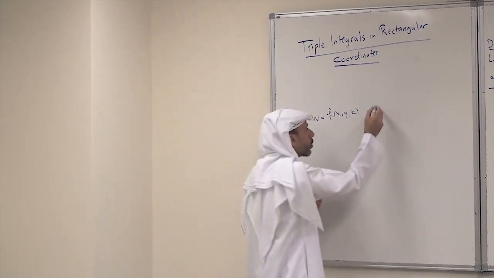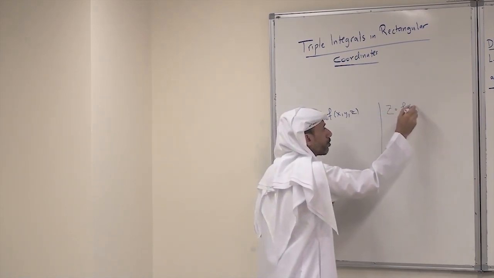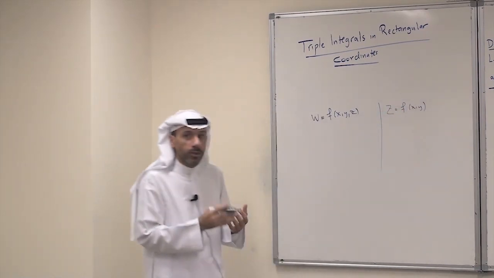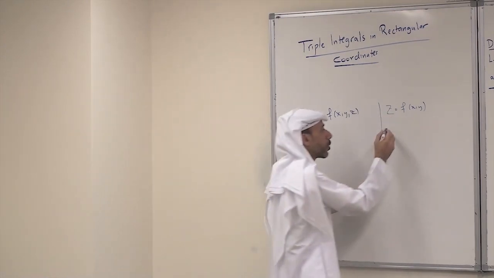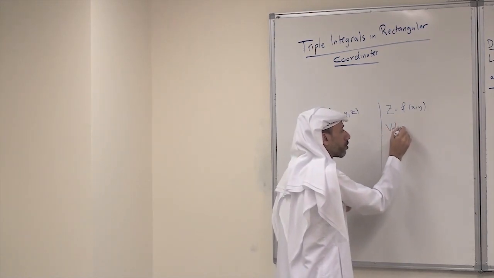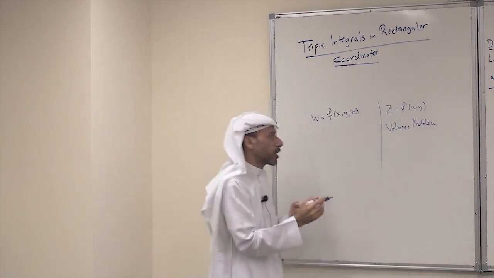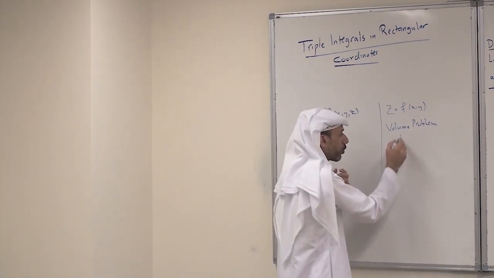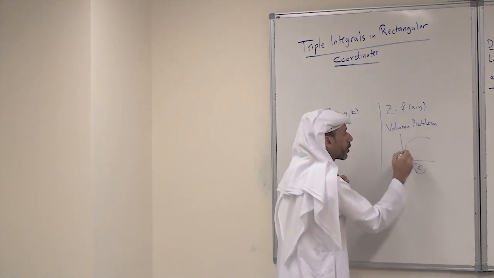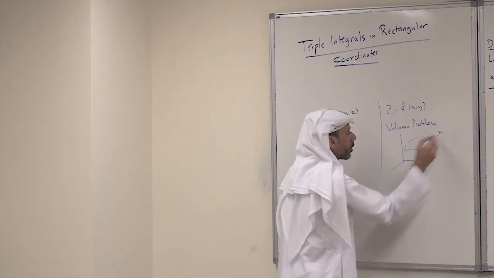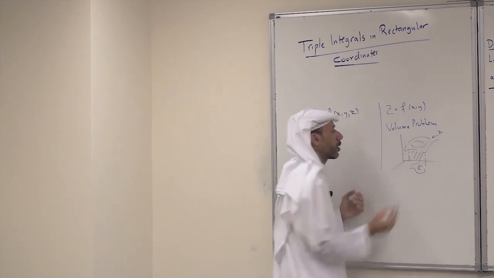For functions of two variables, if you recall, we have z equals f of x, y. Here we started the problem with double integrals geometrically by considering the volume problem. When the function f is positive and it is defined over a region R, and this is the graph of z, then we can think of the double integral as the volume of the solid here.